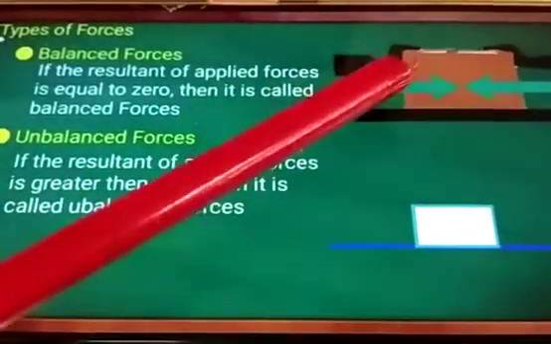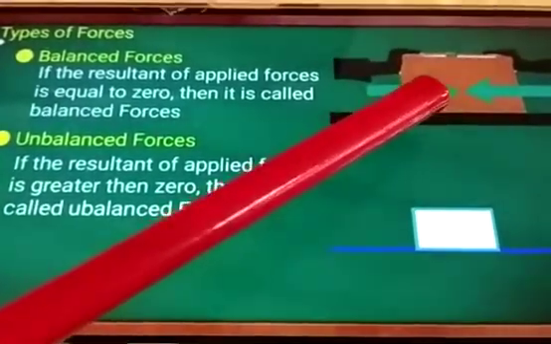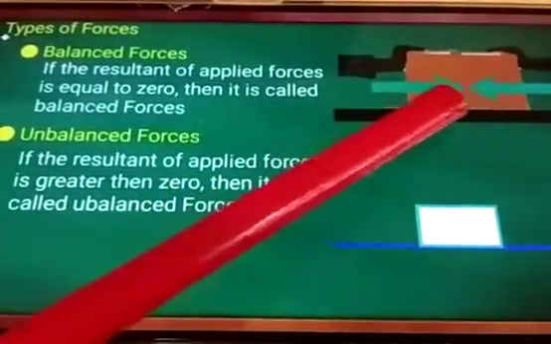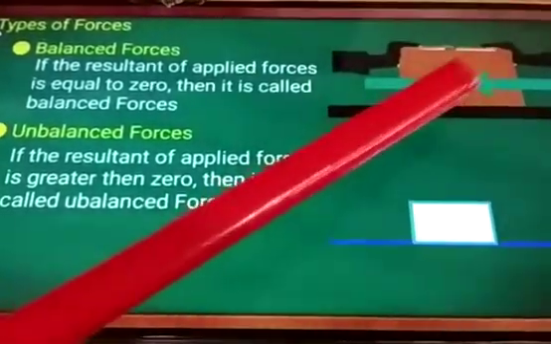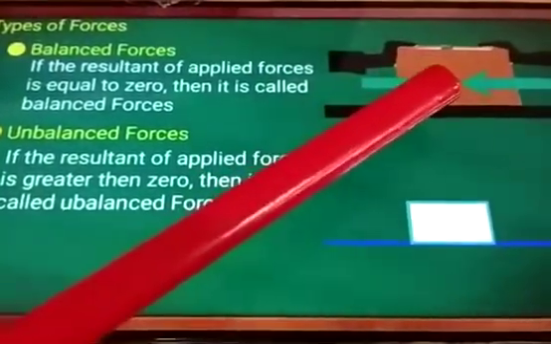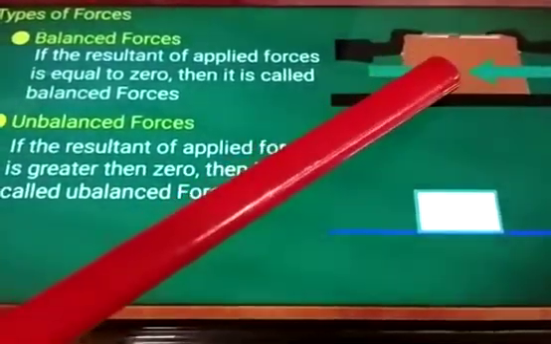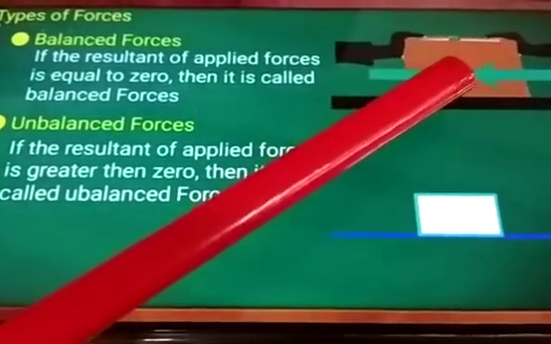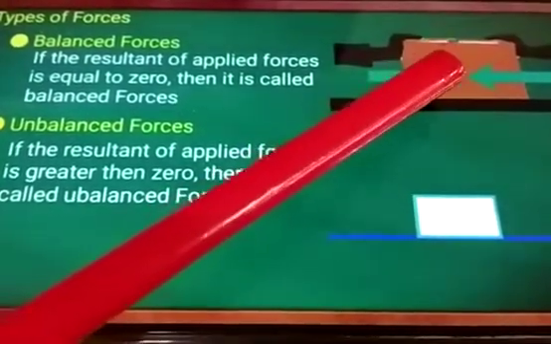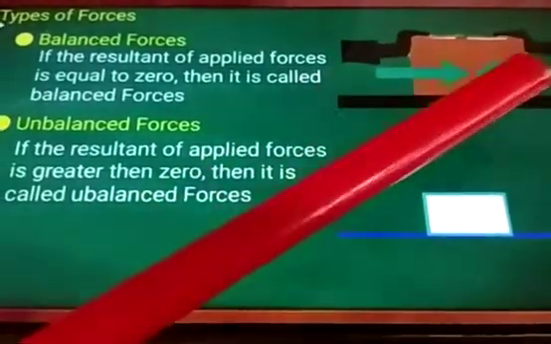So what happened to the box? It will not move, because both are pushing with the same force. So this type of force is known as balanced force, where the object will not move at all and the forces are in opposite directions.